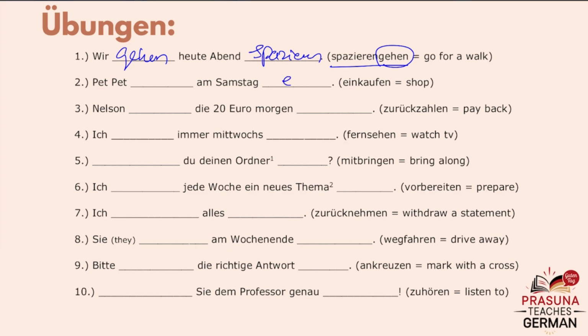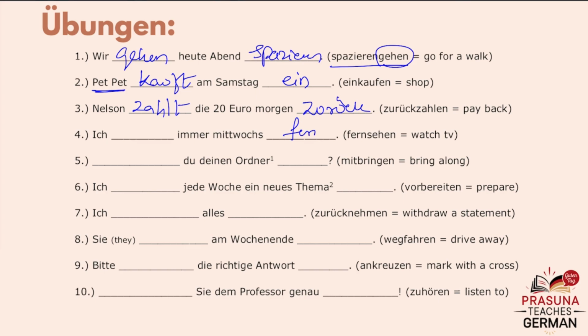Einkaufen, put ein in the last. Conjugate the kaufen according to Pete Pete. It is Pete Pete kauft am Samstag ein. Zurückzahlen, put the zurück in the last. Conjugate the zahlen according to Nelson. Nelson zahlt die 20 Euro morgen zurück.